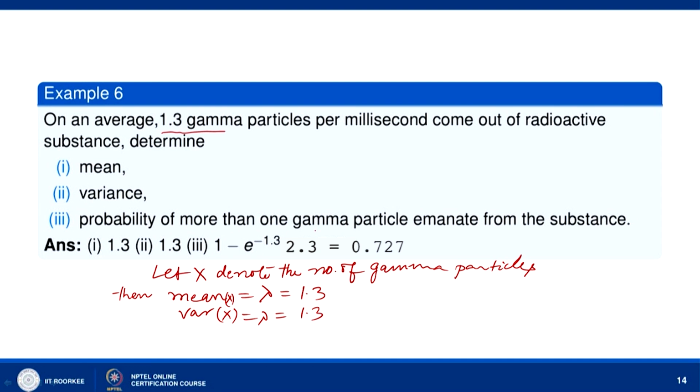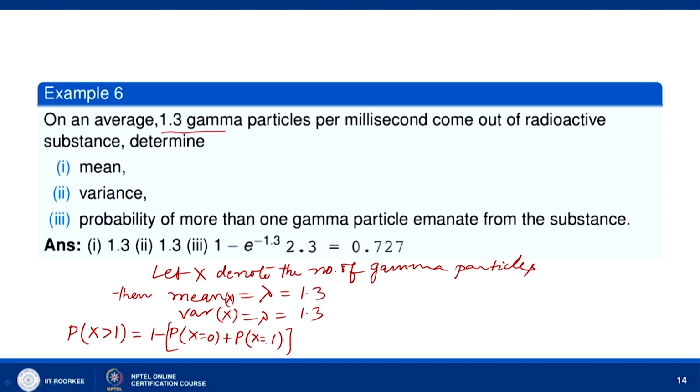Now, the probability of more than one gamma particle emanating from the substance we have to find. So, probability that x is greater than 1 is what we need to find. This is 1 minus the probability that x is equal to 0 plus the probability that x equal to 1.